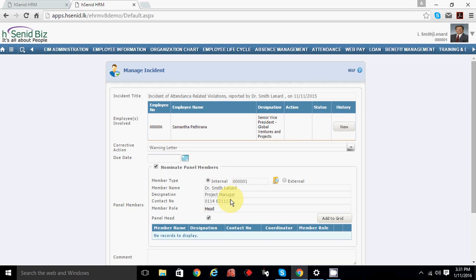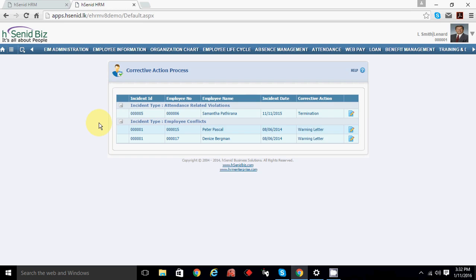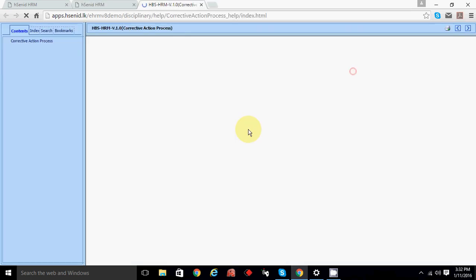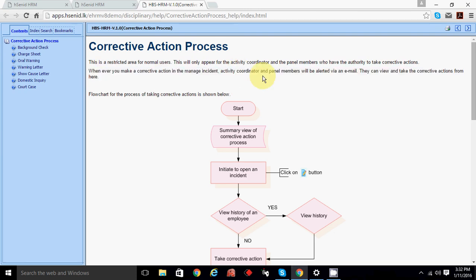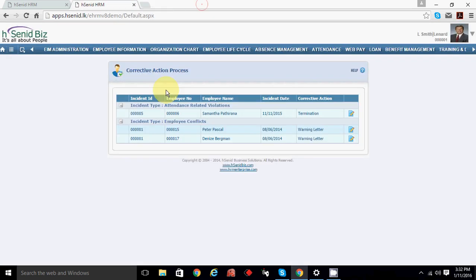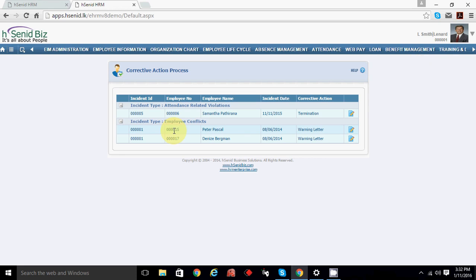Whenever he assigns any panel member, got it? Whenever he assigns the panel member through the manage incident, then the panel member has to go to this page and enter the comments. Corrective action process. Got it? That's why it says whenever you make the corrective actions, only the active coordinator and panel members will use this page. Whoever the panel you are assigning from manage incident, this person will have access to this one.